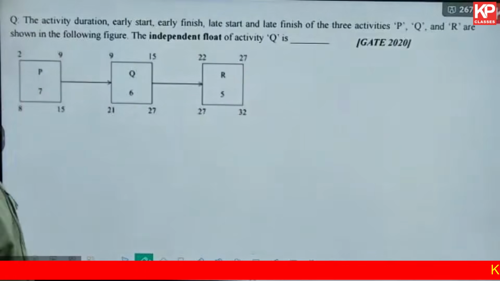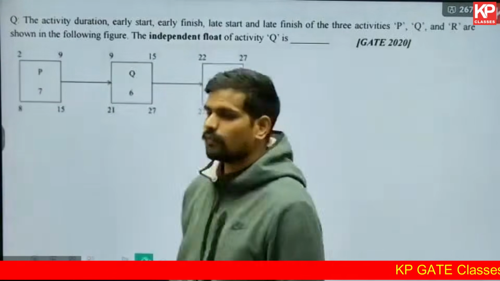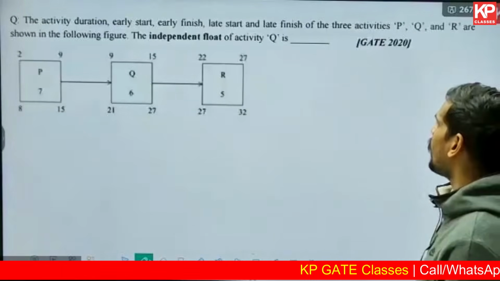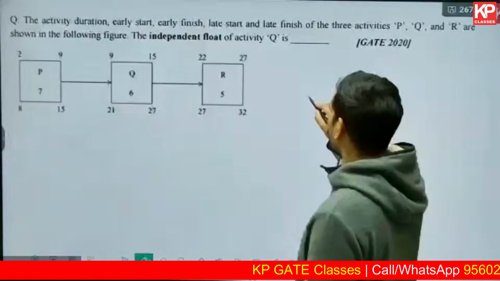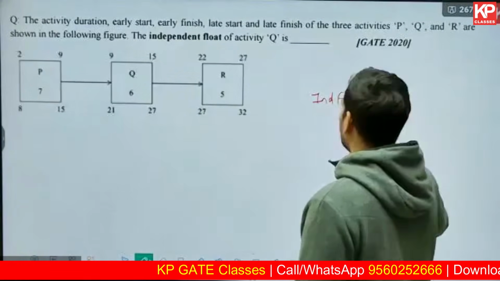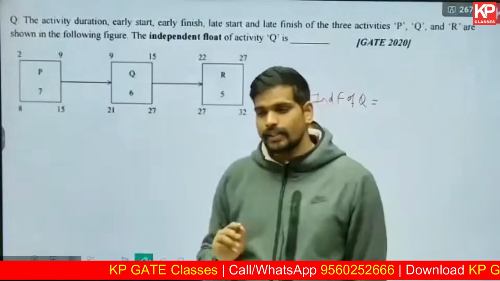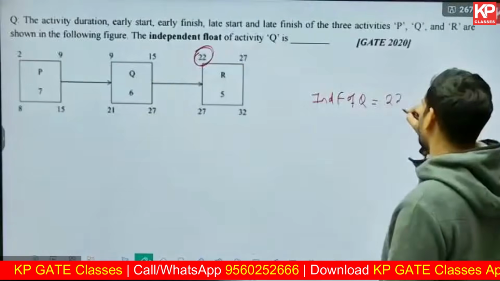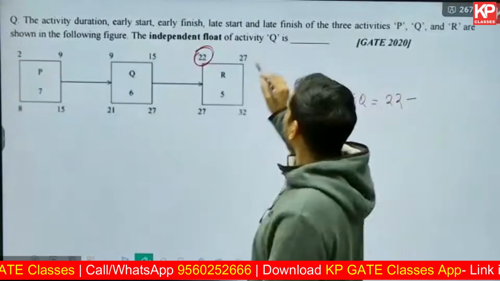The activity duration, early start, early finish, late start, and late finish of activities P, Q, and R are shown in the network. Independent float of activity Q is being asked. You know the formula for independent float? Independent float of Q is equal to the minimum early start time of the successors. There is only one successor, so directly 22.